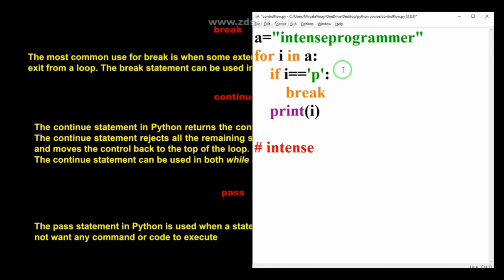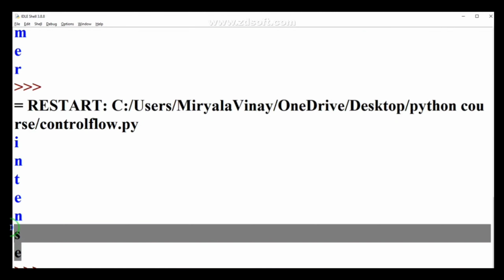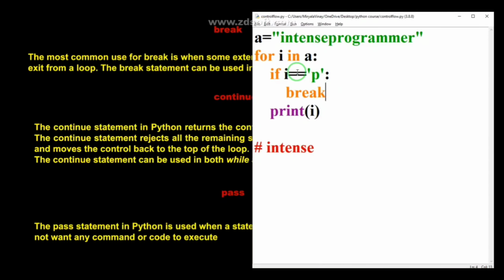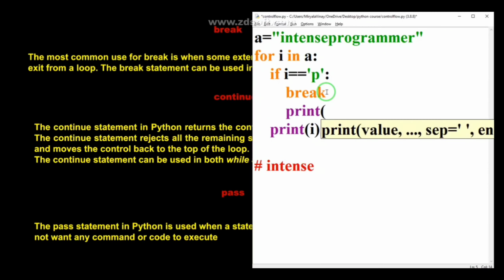So when I run this, you can see it prints "intense". After intense it does nothing, because I mentioned that if this condition is met, then break will execute. I want to use another print statement here after the break.